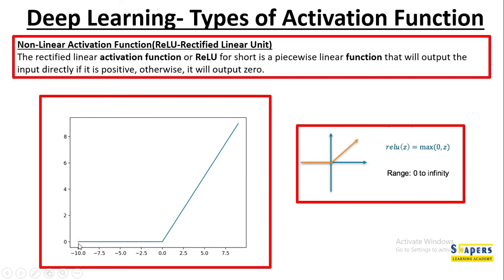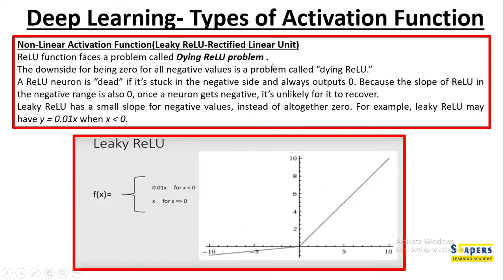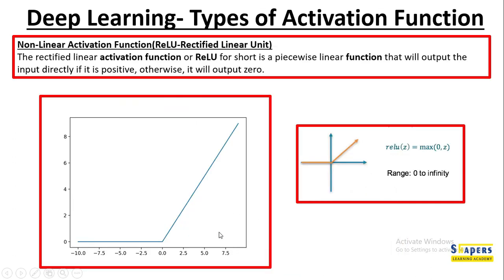The downside of being 0 for all the negative values is a problem called dying ReLU. A ReLU neuron is dead if it's stuck in the negative side and always outputs 0.